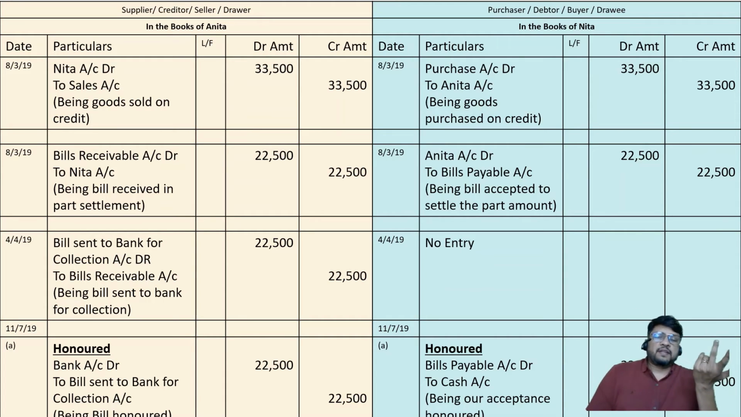And in the books of Nita, Nita will say, sorry, there is no entry. Why? Because this is a transaction between you and your bank. Checkbook charges, bank interest, that is your trouble, I don't come into it. So Nita will specify no entry. I hope it is clear to all of you.